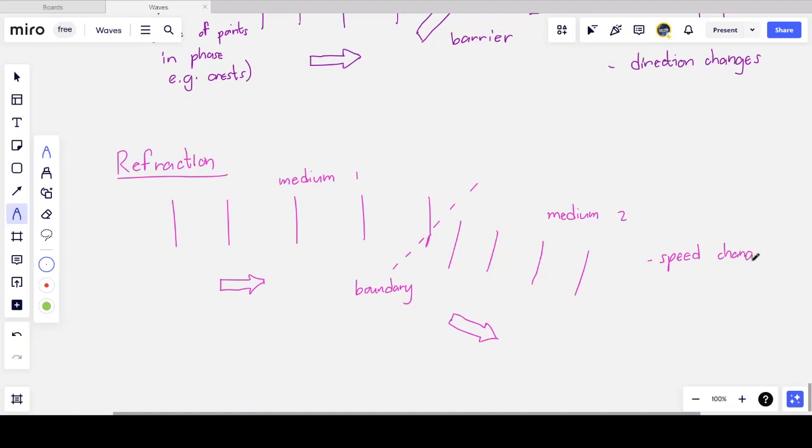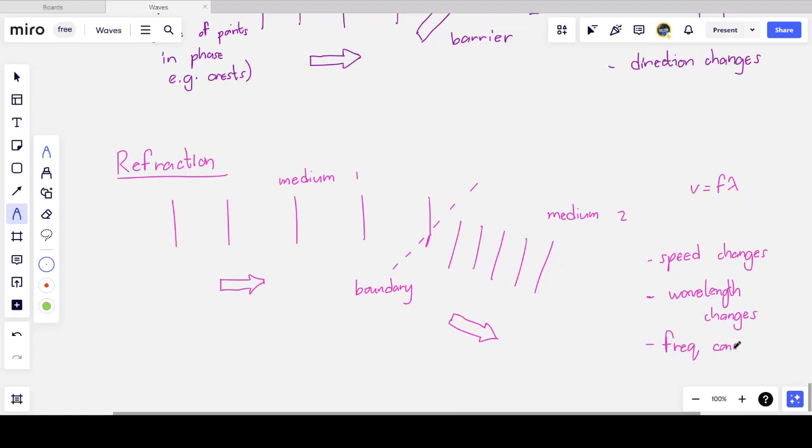So the speed changes depending on what the two media are. But when the speed changes, since v is equal to f lambda, and the frequency can only change at the source, that means that the wavelength must change as well. So the wavelength of the wave changes. Maybe I should represent this slightly better. You can see that the wavelength of the incident wave and the refracted wave are different. The wavelength changes, the speed changes, but the frequency must remain constant.